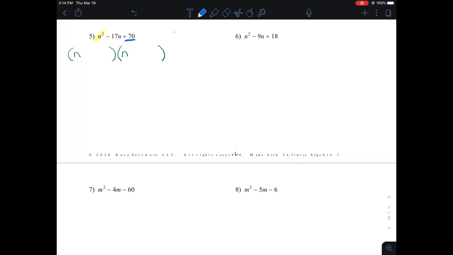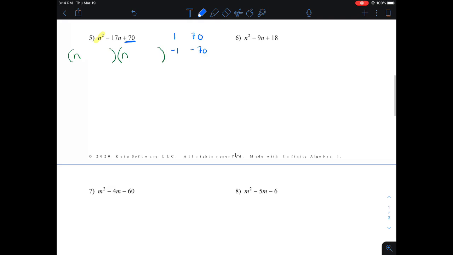So 1 times 70 makes positive 70, but also negative 1 and negative 70 will multiply together to be positive 70. And then I start thinking, well, what else? 2 can go into it because it's even. 2 times 35, and so will negative 2 times negative 35. They'll multiply together to be a positive number.